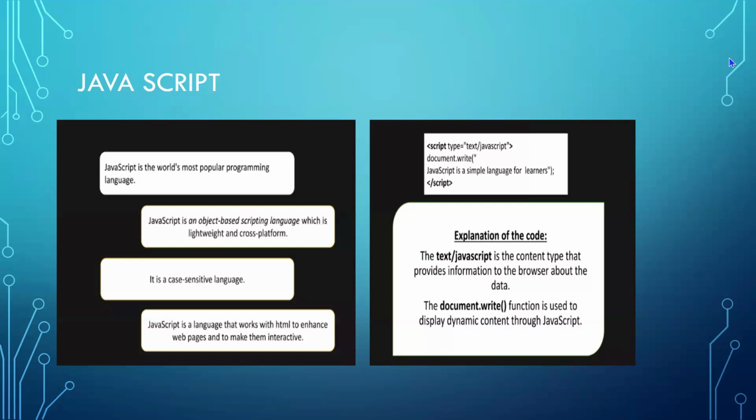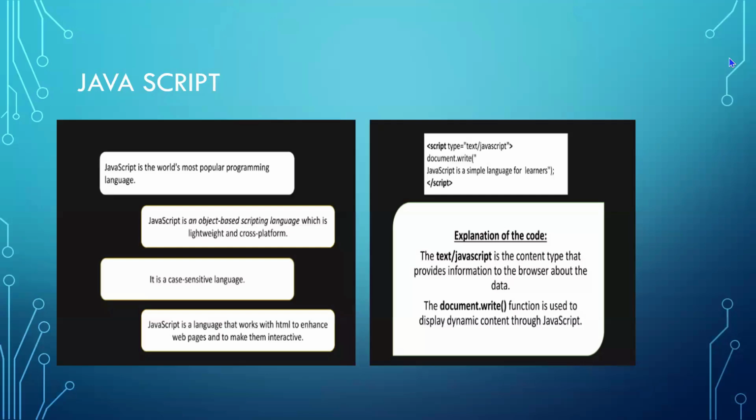In the script type, you have to tell that you are using JS. Document.write. JavaScript is a simple language for learners. This is a simple print statement I'm going to give using JavaScript. For that, the syntax is document.write, open bracket, within the double quotes you set some user-defined description, and then you close the print statement. So this is the syntax we have to maintain for JavaScript.